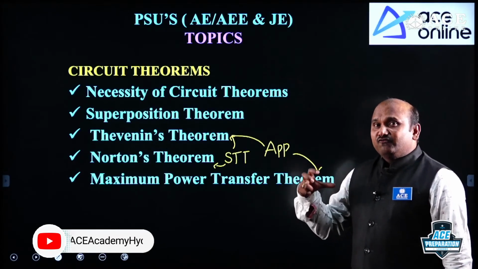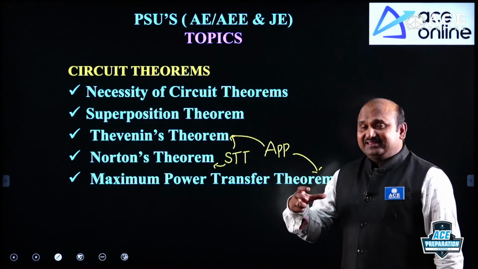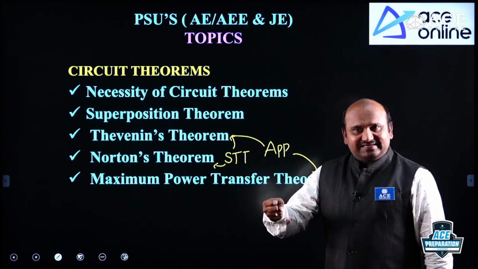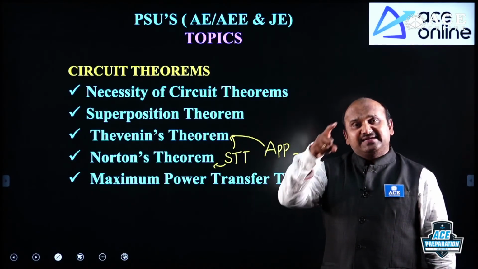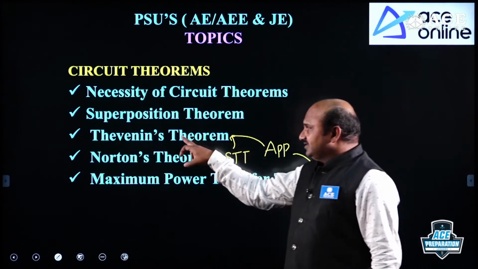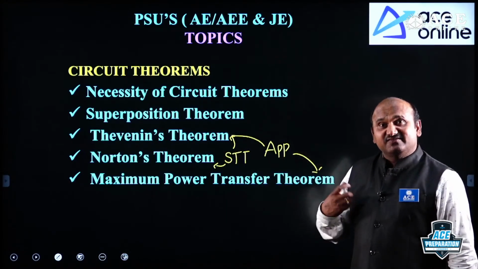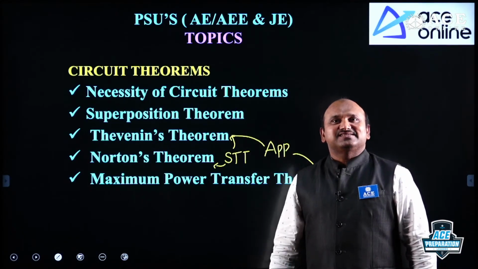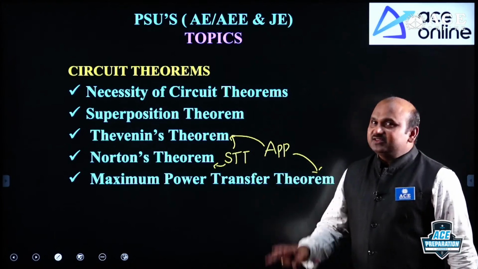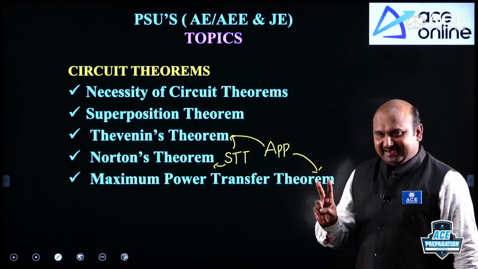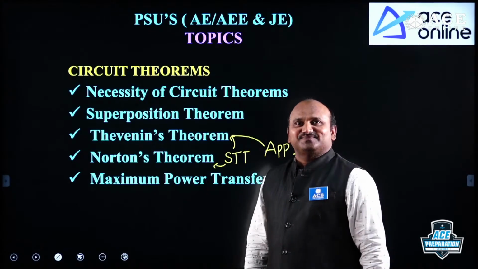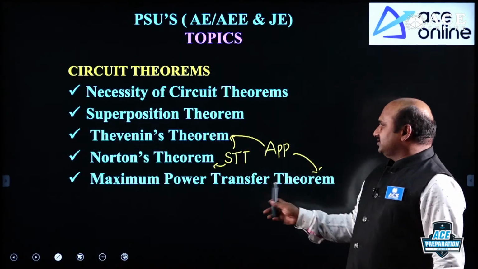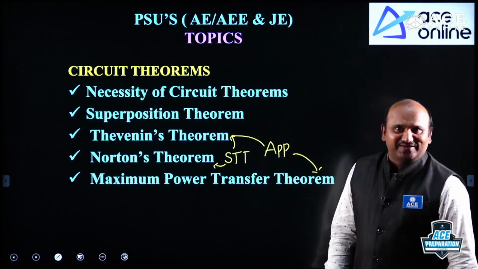Across the load circuit, where you want to get the maximum power, except that load circuit, the entire network, whether it is Thevenin's equivalent or not. Why Thevenin's equivalent or not? If you take that Thevenin's equivalent, we are having direct answers or direct cases. That is, these two conditions should be verified under maximum power transfer theorem. Here maximum power transfer theorem is the application of the Thevenin's theorem.